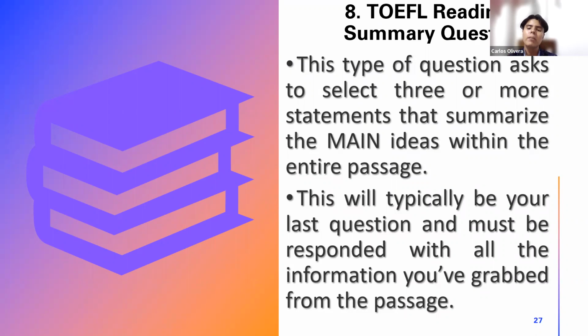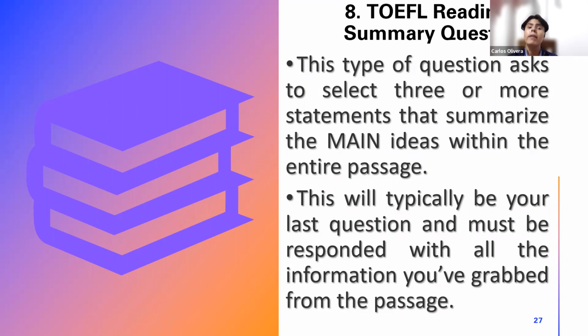Now, this will typically be your last question and must be responded with all the information you've grabbed from the passage. Remember that in every single reading passage, you will have 10 questions per passage. Therefore, you have question 1, 2, 3, 4, 5, 6, 7. And maybe you were wondering about this. There is no manner to say which type of question you're going to receive, because it is not the case that you're going to receive one question of each type in your exam.